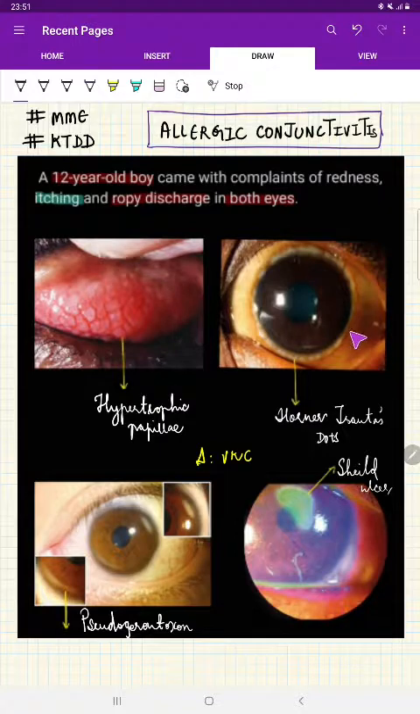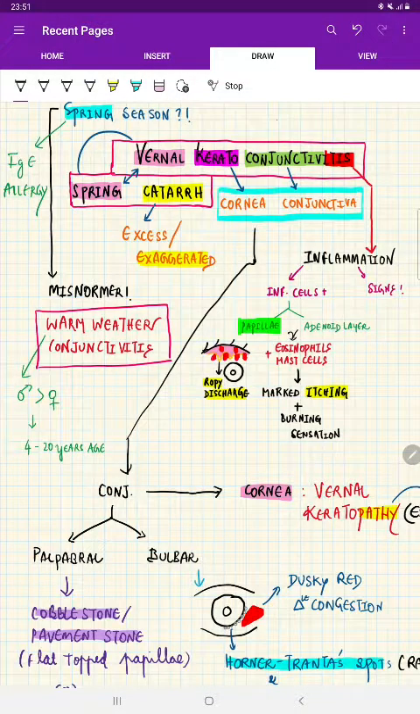Without further delay, let us continue our topic on allergic conjunctivitis, that is VKC. Now, from the name, what are we going to infer? Vernal keratoconjunctivitis. What is the meaning of vernal? Vernal means spring season. So it is also called spring catarrh. Catarrh means excess or exaggerated. So from the name, what are you inferring? This disease is related to a season, that is the spring season.